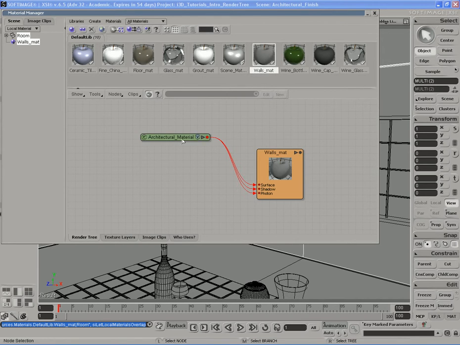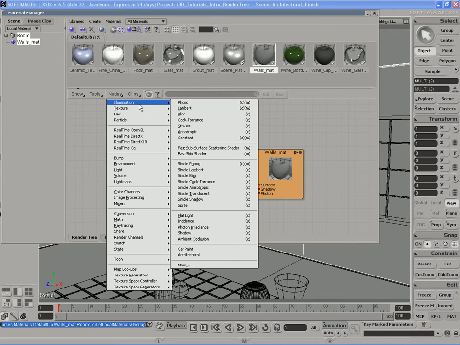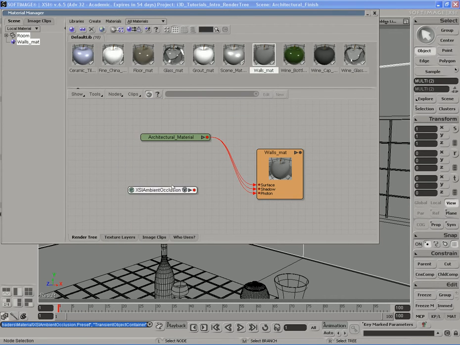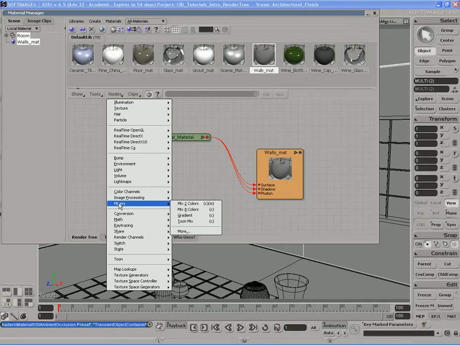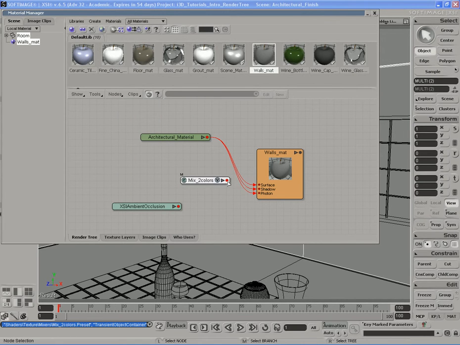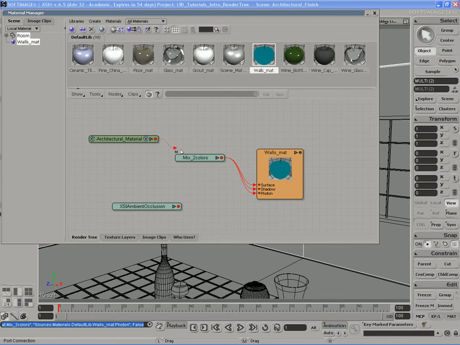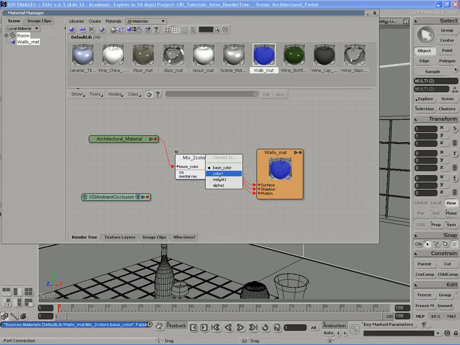Let's take the wall material here. Let's go to nodes. Let's grab ourselves an ambient occlusion node. And I'm going to grab myself a mixer node, so I'll grab a mix two colors node. I'll plug this into the surface, shadows, and photon ports. Hold down shift while you do that to make things easier for you. And I'll plug in the architectural material to the base color of the mixer node and the ambient occlusion to the color 1 port of the mixer node.